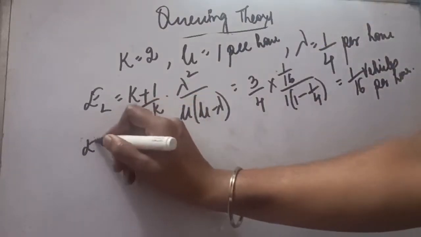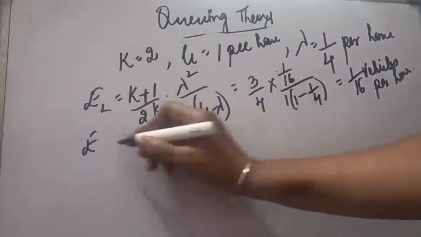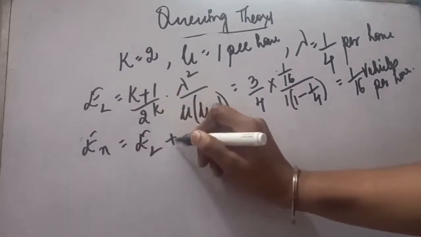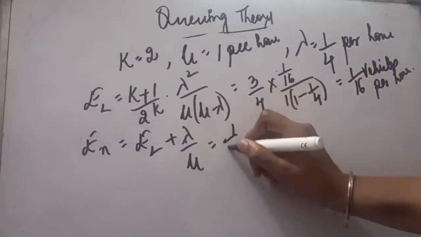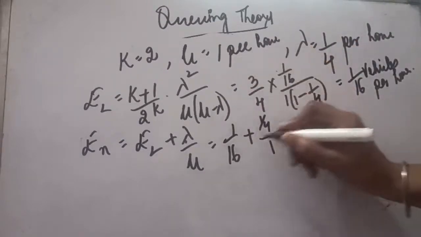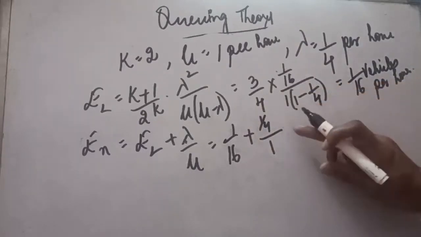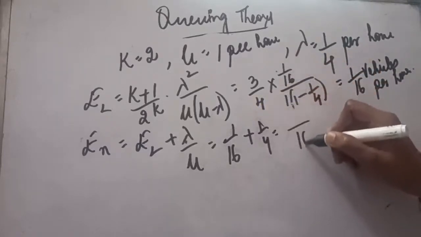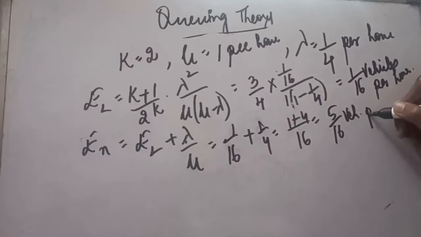Second was the expected number of customers in the system. We can find out EN. We have seen its formula also: whatever is the answer of EL plus lambda upon mu. Our answer of EL was 1 upon 16 plus lambda, where lambda is 1 upon 4 divided by mu, which is 1. So it will be 1 upon 16 plus 1 upon 4. Taking its LCM, 1 plus 4, it will be 5 upon 16 vehicles.